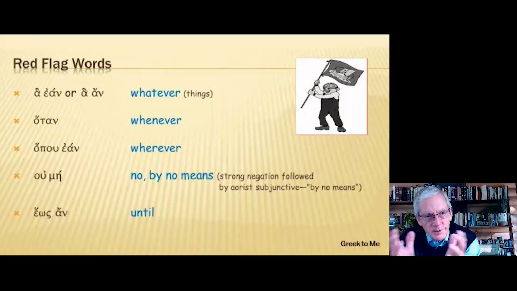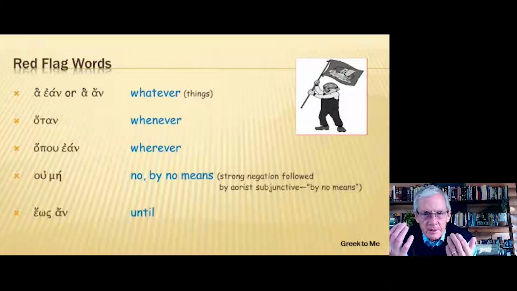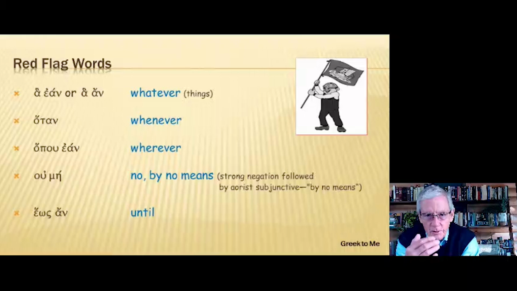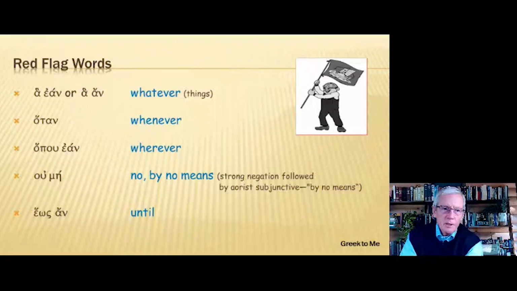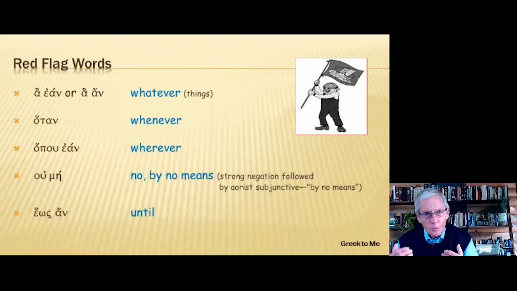That combines with ean or an, and it means whatever things. This is plural, so we say things. You've had the word hote, that means when, and you combine that with an, you have hotan. This means whenever. Hopou, where, and you combine that with ean, wherever.